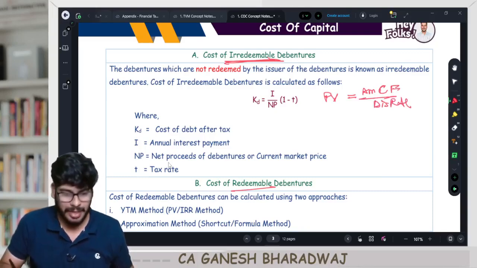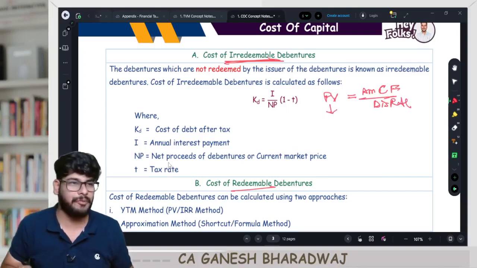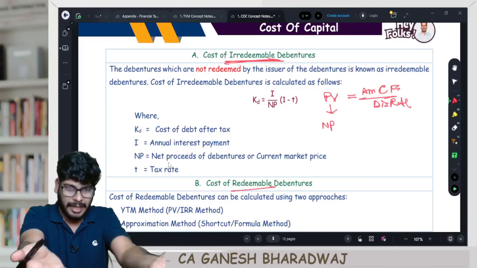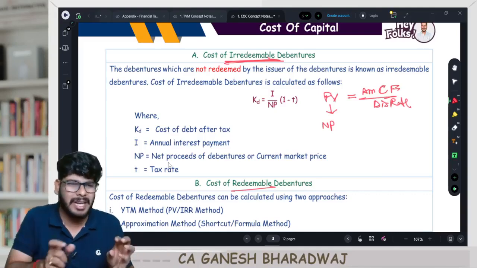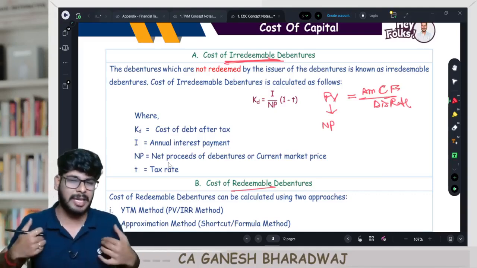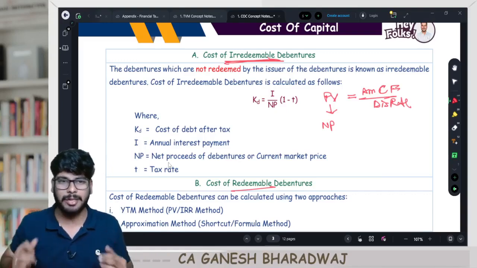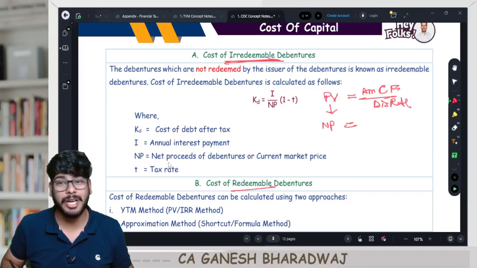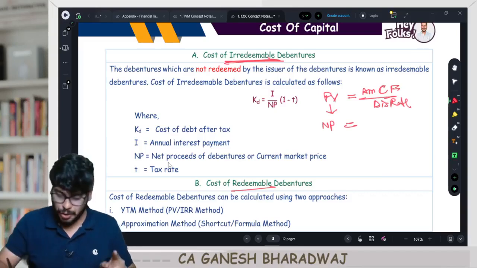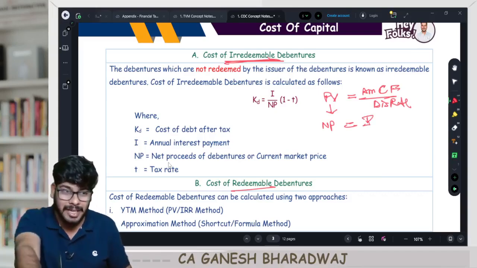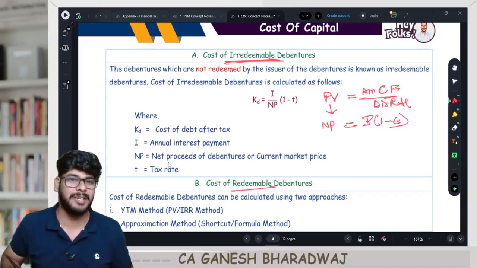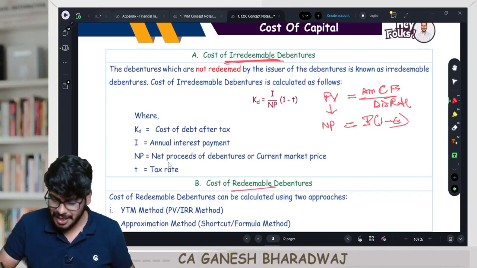Now, in this case, the present value of debenture, can I call it as net proceeds? Because that is the amount that I get today from the investors, adjusting for any flotation cost. So technically, from the viewpoint of the company, that is the amount it receives. Can I say this is equal to the annual cash flow in case of debenture? Every year, the company needs to pay interest. But wait, parallelly, there is a tax saving. So the net annual cash flow is going to be I into 1 minus T. Correct, guys? Divided by discount rate.